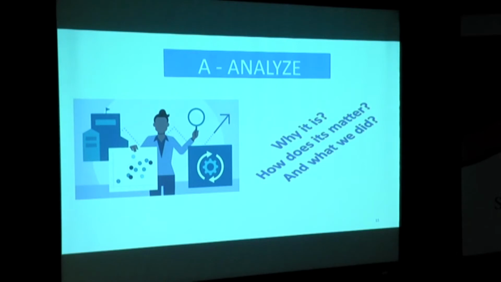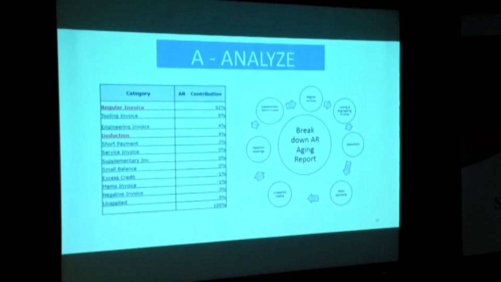Here we identified the problem statement, measured the cost and the activity we have to perform, then looked into the analysis: what we have to do, how we have to do it, and how we reduce the overdue percentage. At the analysis stage, we again redefined our aging report. We broke down the aging report into many buckets, category wise.